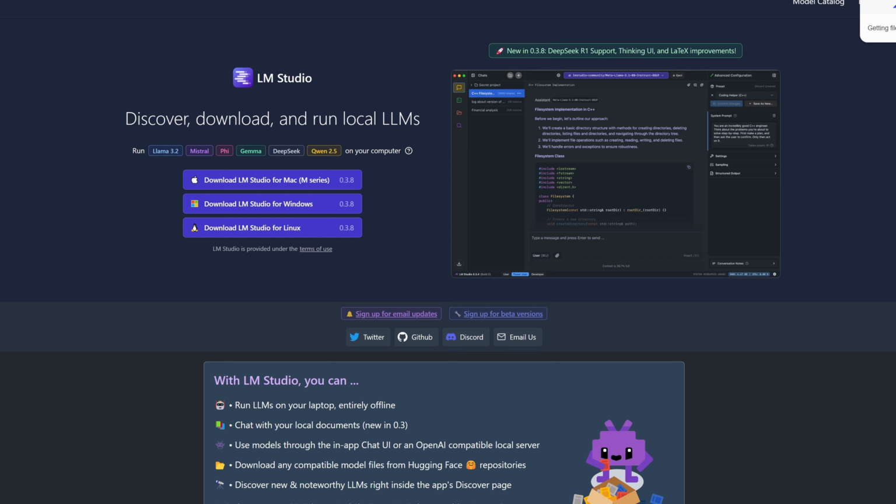This is LM Studio, where you can run the trained AI models. I'm going to walk you through it. Like ChatGPT has an interface, you will have the same kind of interface here, but it is going to run locally.